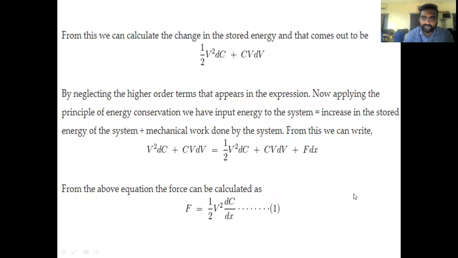So if we substitute both of them and equalize the initial energy with respect to change in energy, why do we have to equalize them? Because of the law of energy conservation. According to the law of energy conservation, energy can neither be created nor destroyed, but it can be converted from one form to another form.